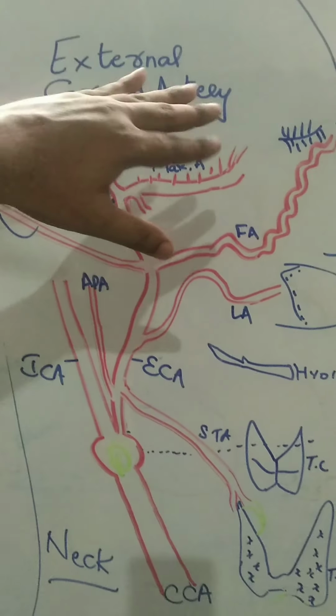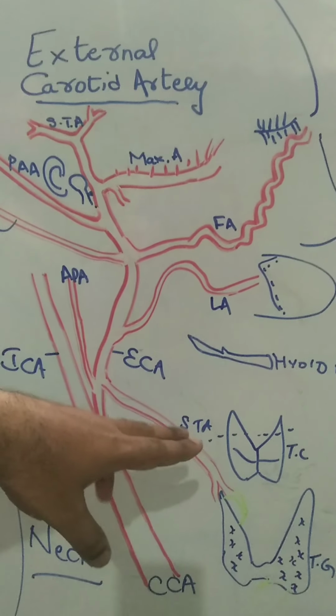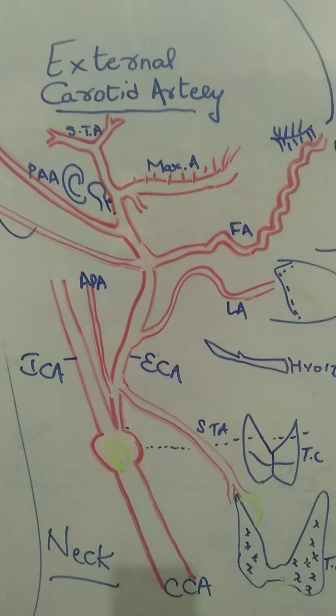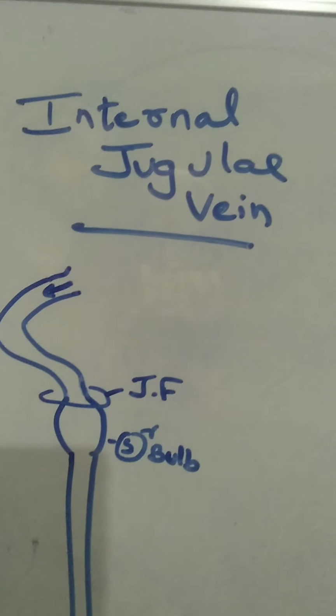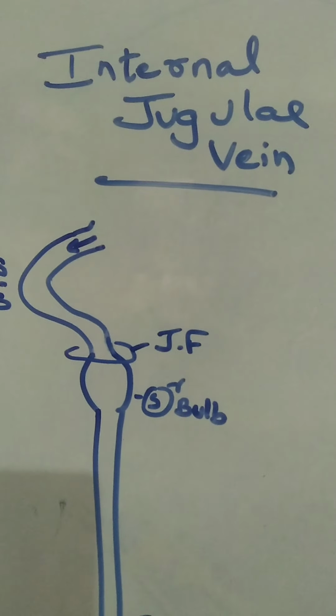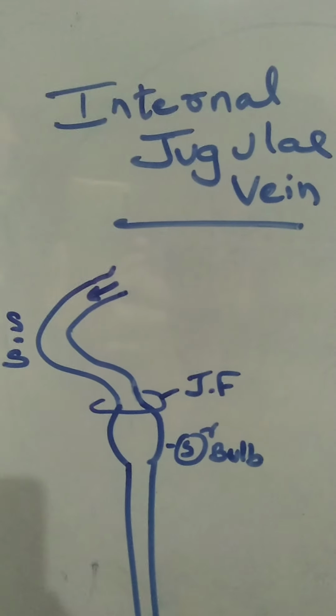Whereas all the other remaining branches here, facial vein, lingual vein, superior thyroid vein, like this, all the other veins will end up in, what is the other vein? Today's interesting topic. It will end up in internal jugular vein. That is what you have to understand. That is nothing but tributaries. This is how you have to use your logic to understand the tributaries of internal jugular vein.